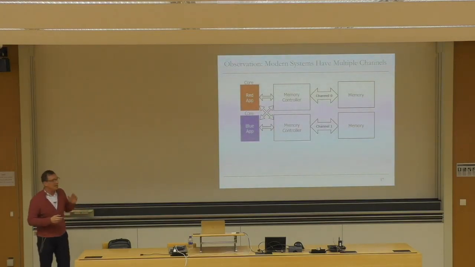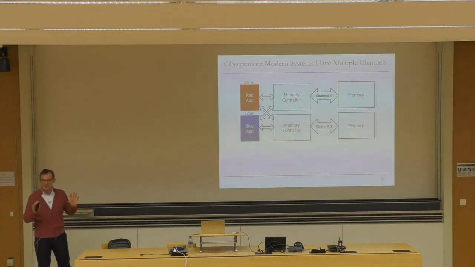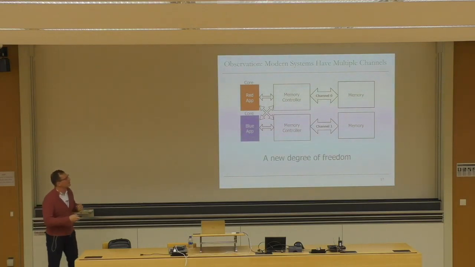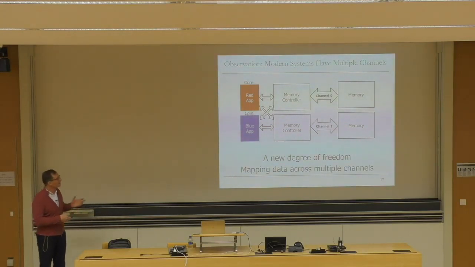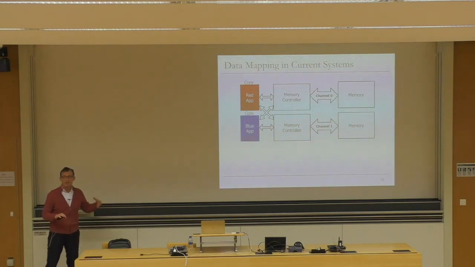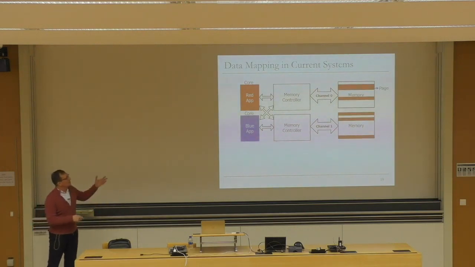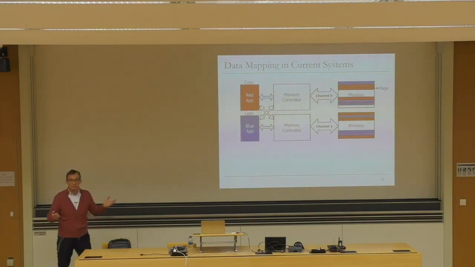The observation this paper makes is that modern systems have multiple memory channels. You can see that there are multiple memory controllers. In this case, we're going to look at two applications over here, which is kind of one of the best cases. And there's a new degree of freedom that's provided by these multiple channels, which is the mapping of data across these multiple channels, right? So in current systems, data mapping or allocation of memory pages across different channels is done in an application-unaware manner. Meaning, the red application's memory pages can be allocated from this memory controller or this memory controller, or this memory channel or that memory channel. And the blue application can also be allocated in both.